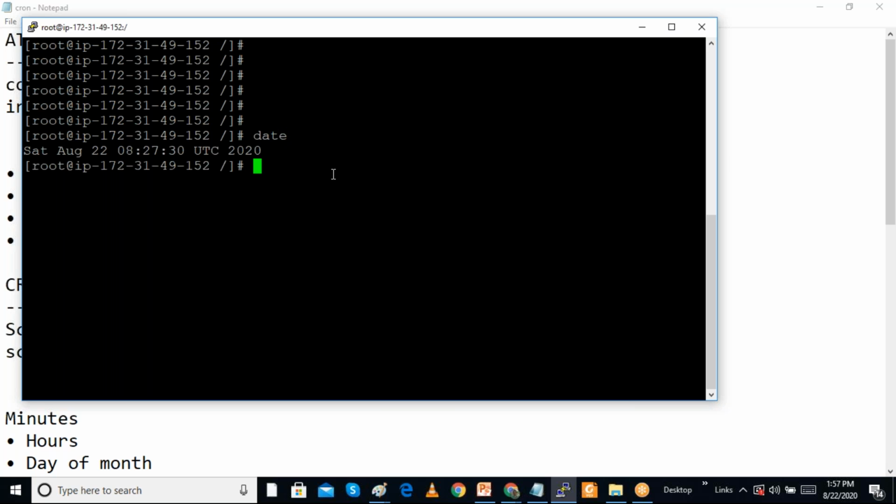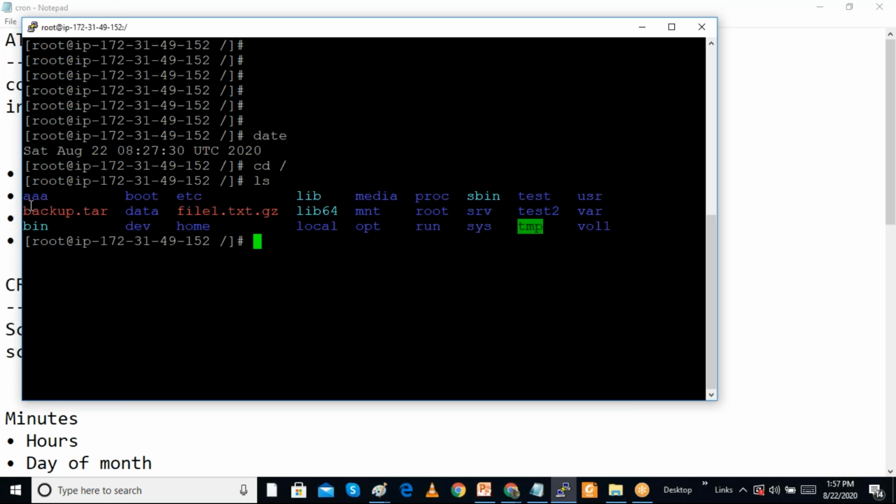Now I can check the time, it is 8:27. When I go to cd / and give the ls command, we can see the backup.tar file is created. It was created automatically by the AT command; at the particular time it was executed and run. When I do ATQ, we can see there are no jobs in the queue. This is how we create AT jobs.